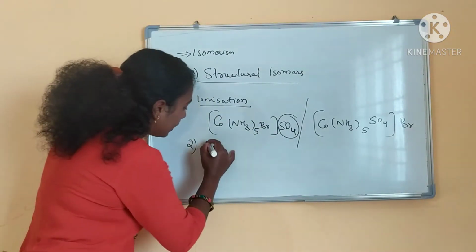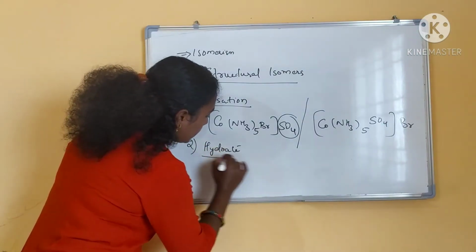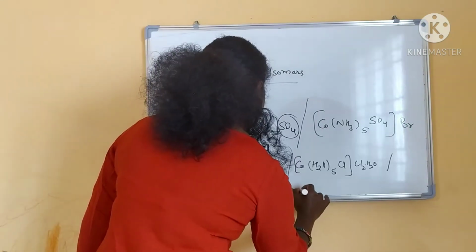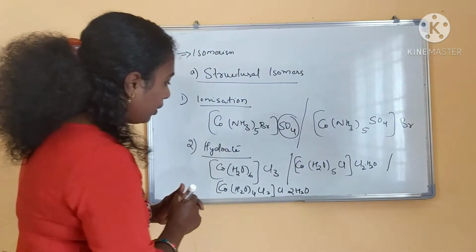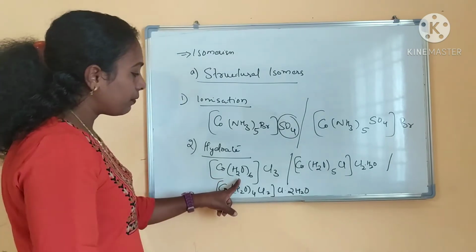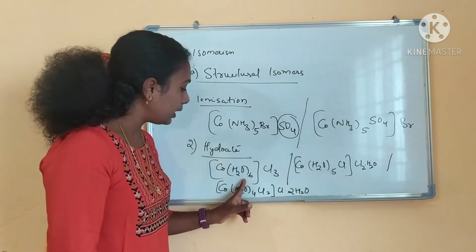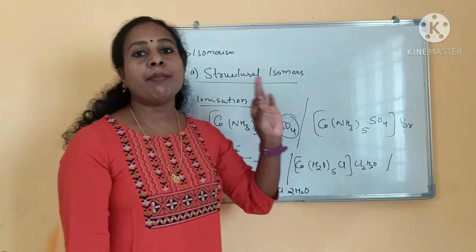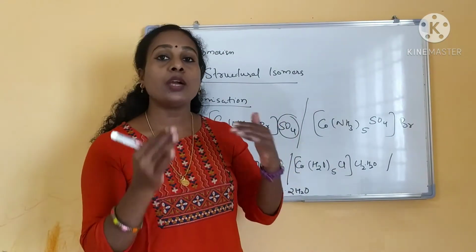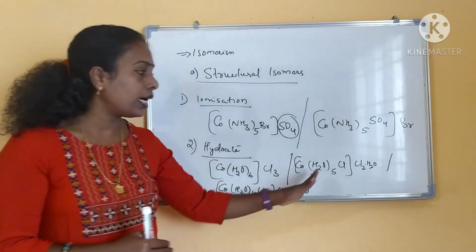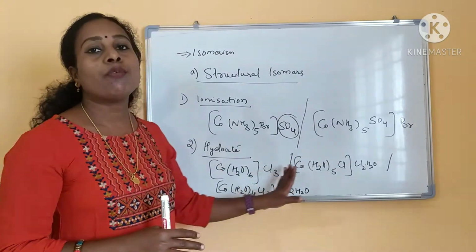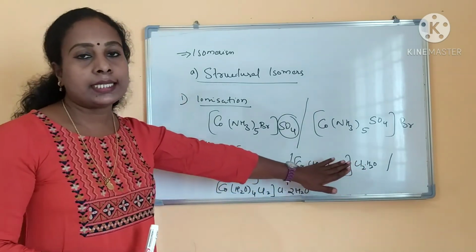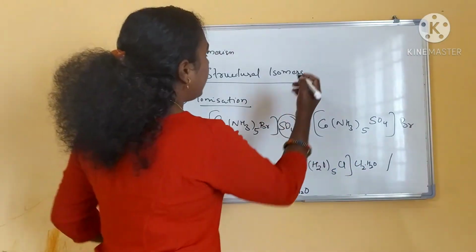And the second category is hydrate isomerism. What is hydrate isomerism? We will see again an example. Cr(H2O)... Now you see in this complex, in the first coordination sphere there are 6 water ligands. Here it is 5 and here it is 4. That is what number of water molecules in a coordination sphere is different. That is called hydrate isomerism. The number of water molecules is different in these 3 complexes, but the empirical formula is same. The third category is